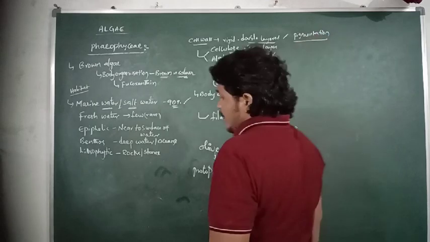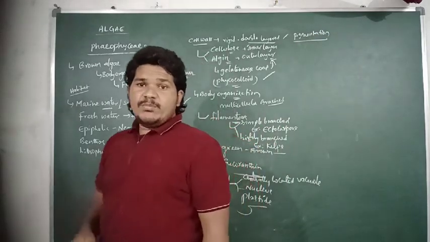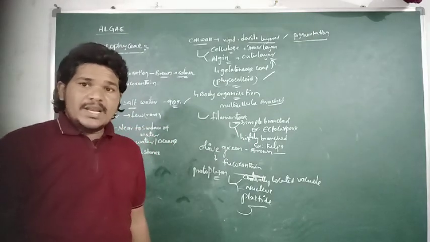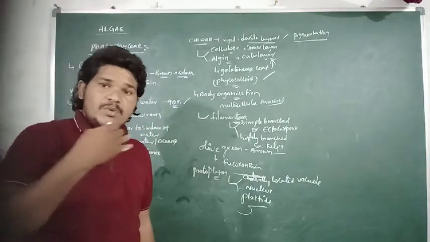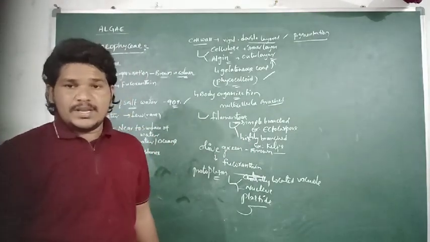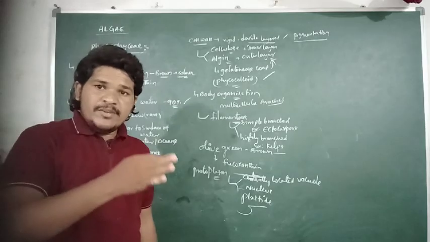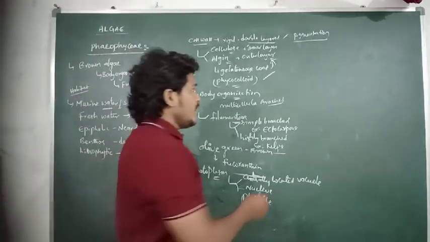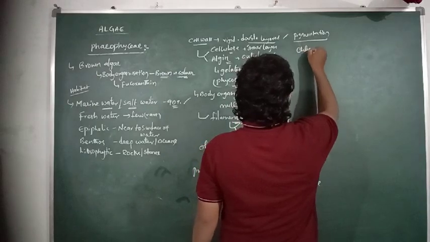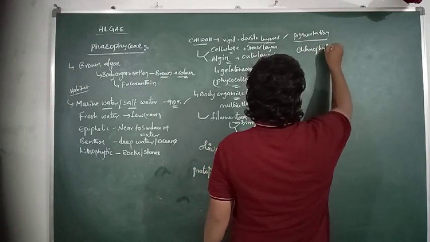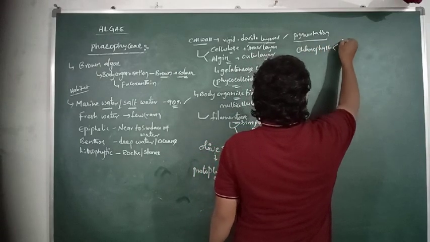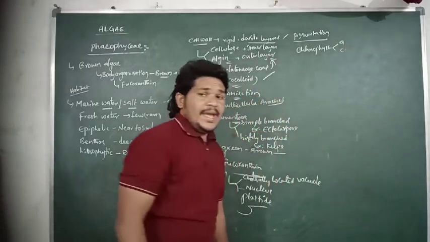So here, what type of pigments are present in the cells of brown algae? Particularly their body color appears brown, and they can also perform photosynthesis due to the presence of chlorophyll A and C.